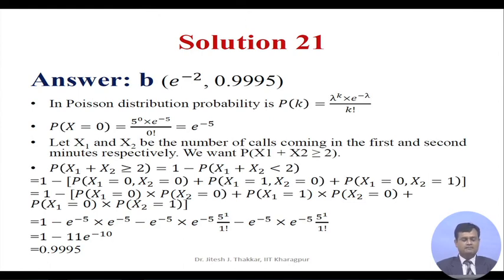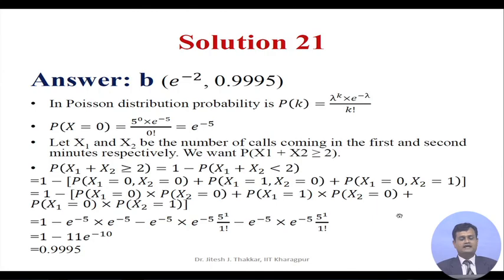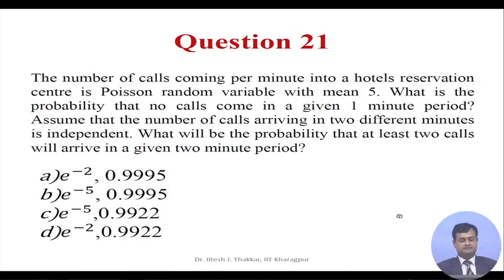Hence, 1 minus e raised to 5 minus 5 into e raised to minus 5 minus e raised to minus 5 and so on can be considered as the expression. This results in 1 minus 11 e raised to minus 10, which is 0.9995, and hence the correct answer is e raised to minus 2.995, which is B.